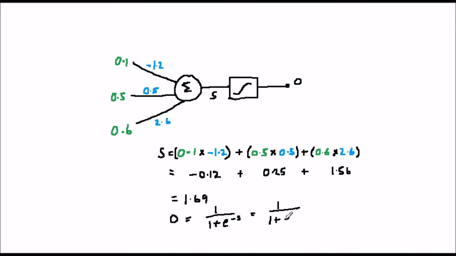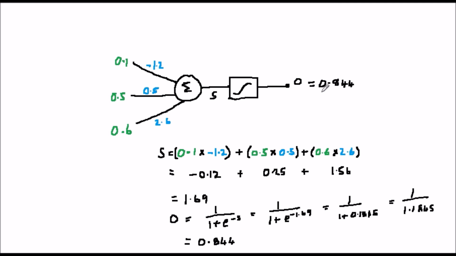You might remember that the output of a neuron is equal to 1 over 1 plus the exponential of the minus value of the sum, which is 1 over 1 plus the exponential of minus 1.69. If you work this through in your calculator, you'll find that it's 0.844. So the output of this neuron is 0.844. Putting inputs into a neuron or network like this and calculating the corresponding output is called the forward pass. And this output may be the output of the network or may be passed on to a further neuron if the network has several layers.